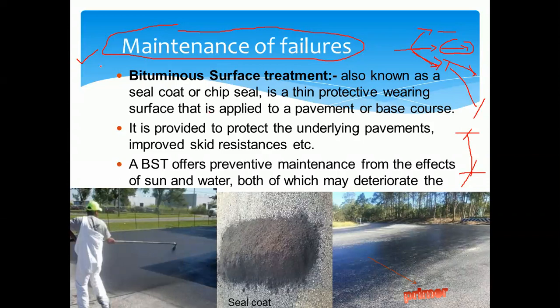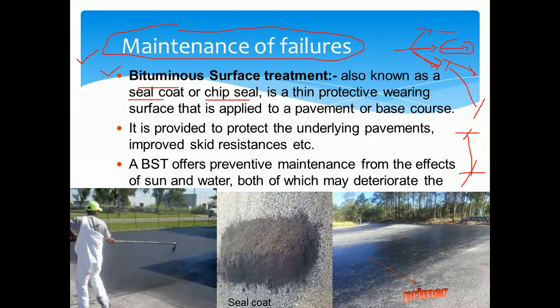The first thing is bituminous surface treatment. You can observe it in the figures. Where we observe the defects, they are filled by applying a seal coat or chip seal, or by the binder, tack coat. The different bituminous emulsions are applied on the road surface.